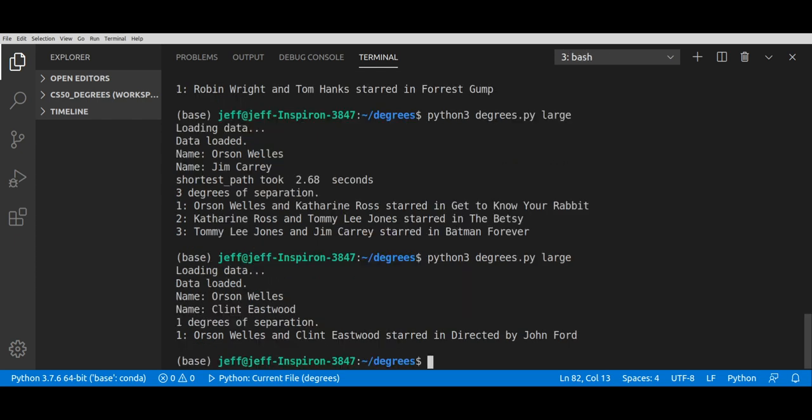And you see that there's 1 degree of separation. They both were in a movie which was directed by John Ford, and actually he was in the movie as well. So that's the end of this video.